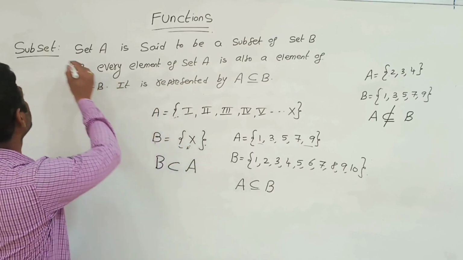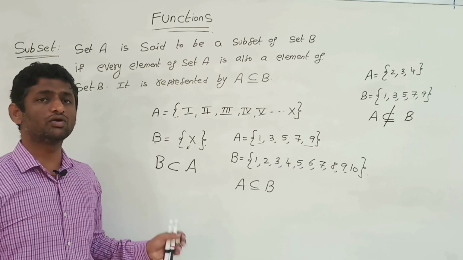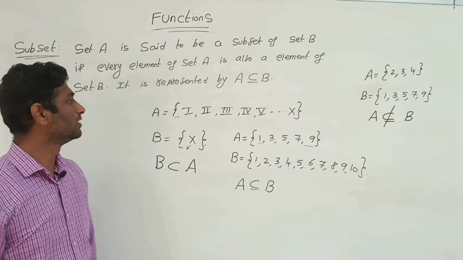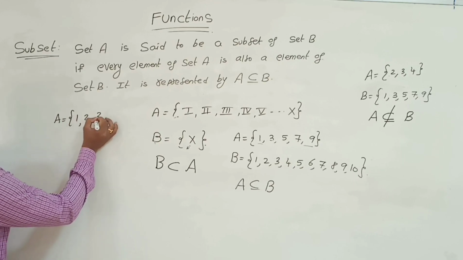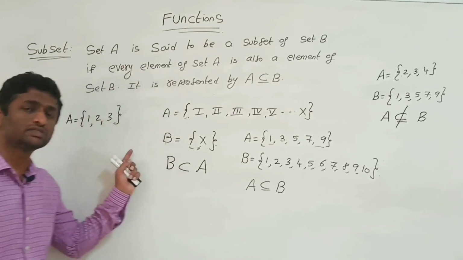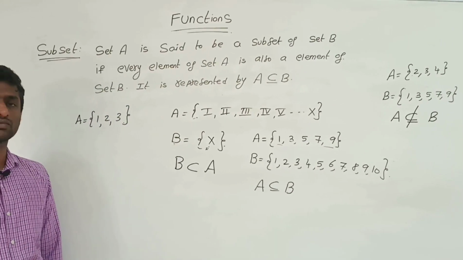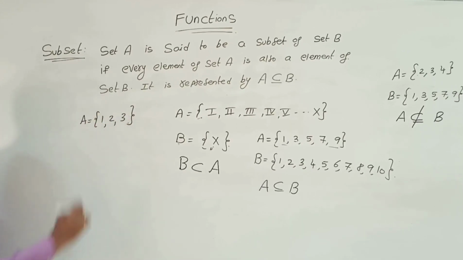So the concept of subset is very, very important, and we can find it for any given set. Suppose A is equal to {1, 2, 3}. We can find some subsets of this finite set. For this {1, 2, 3}, what are the subsets we can form?